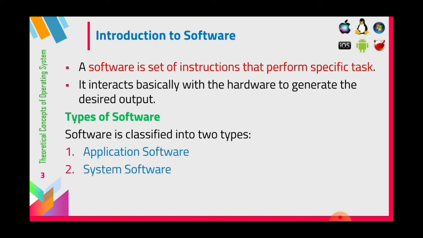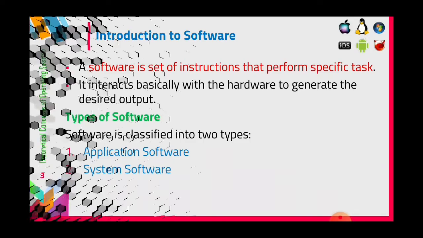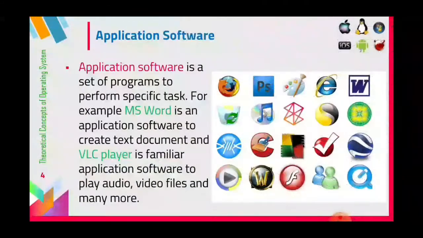So software is mainly classified into how many types? Two different types. What are the two types? Application software and system software. Application software is used to satisfy the user needs, and system software is used to run the computer. Now you can see the definition of application software.